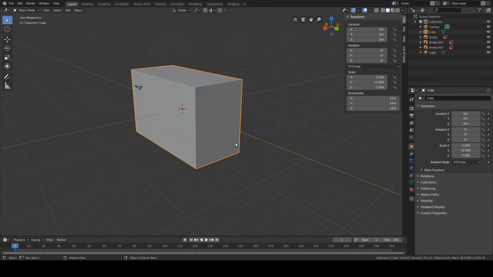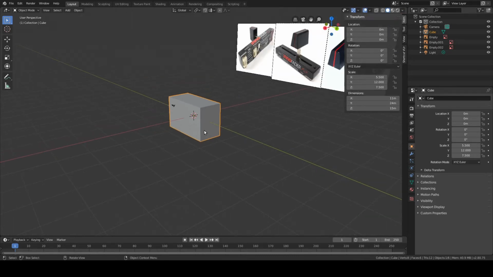So now I have my basic object. So I gave it these values. However, you can see different scale values here. So basically what happened internally in Blender by changing these values is that the scale changed with every axis.